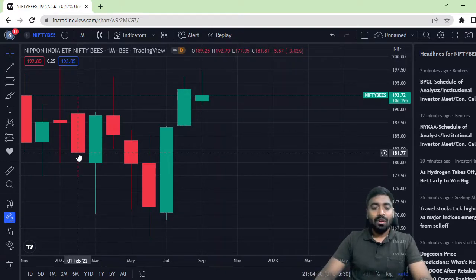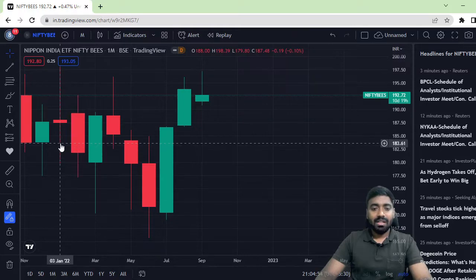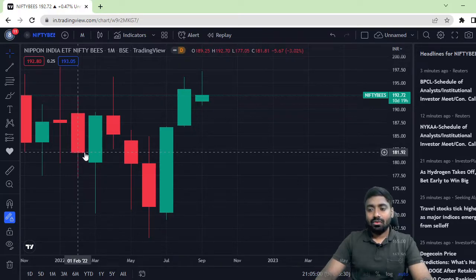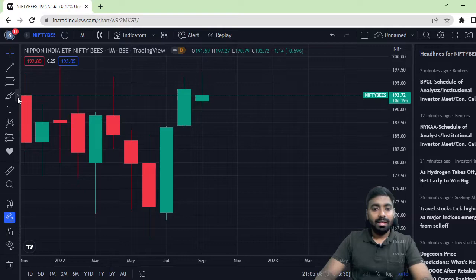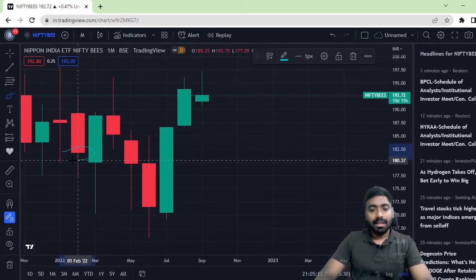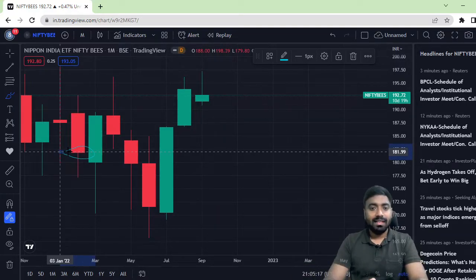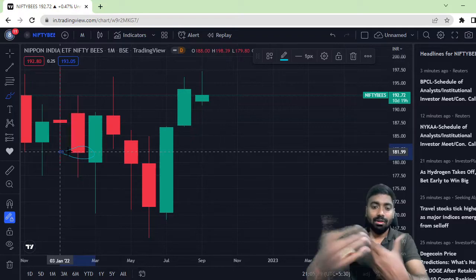Take the example of 31st March. What happened on 31st March is that you can see a red candle, and at the end of the month the red candle is also there. At what price am I getting the Nifty BeES? I am getting it around 181. So I will invest the first installment of my money in this particular area. Whenever the 1 month Nifty candle is red, I will put my money.